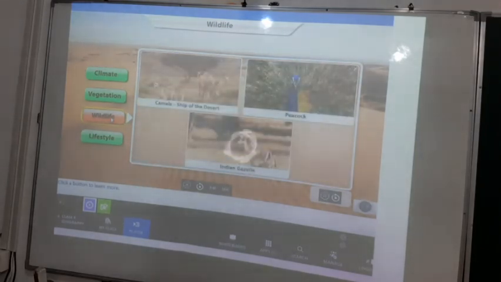Okay, so about the wildlife, we all know that camels are found in the desert, and that is why they are called the ship of the desert, because they can survive on very little water. Apart from that, what other wildlife can we see? So there are the peacock and the Indian gazelles, which are found in this Indian desert, the Thar Desert. Okay, now let's see about the lifestyle of the Thar Desert.